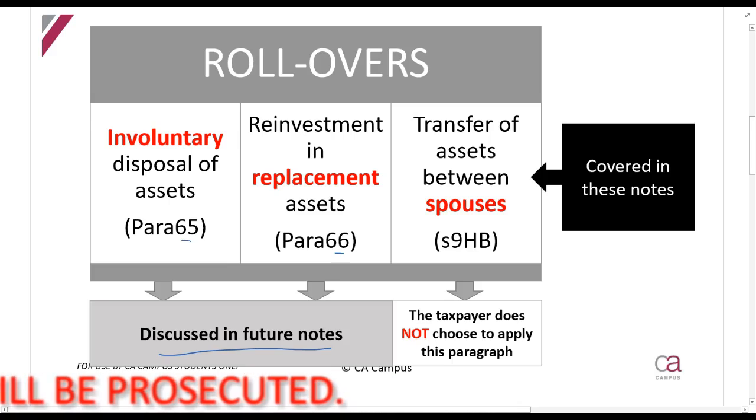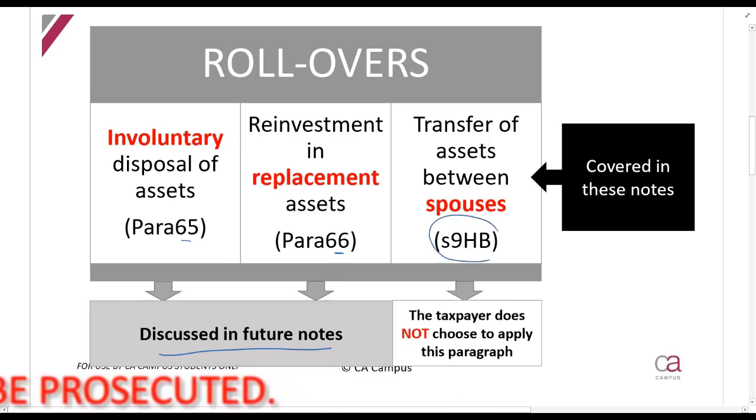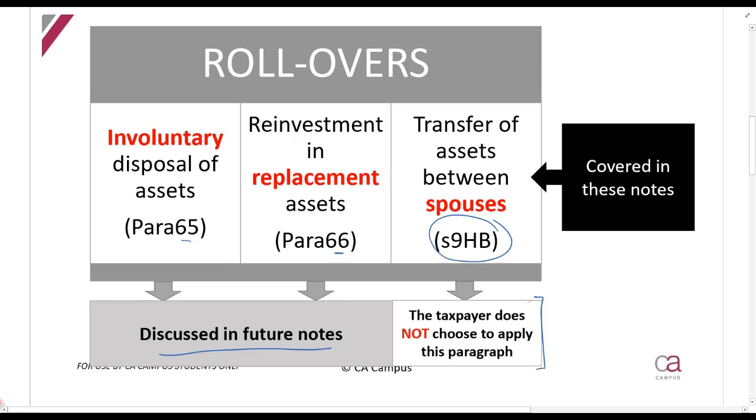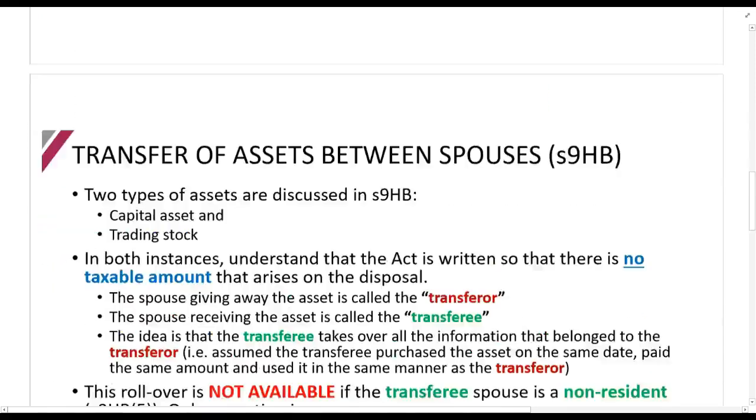Then we see a transfer of assets between spouses, section 9HB. Now this is what we're going to be looking at in these notes. In section 9HB, this section is not a section that the taxpayer chooses to apply or not. It always applies. I'm mentioning that because in paragraph 65 and 66 you have the option of choosing it. It's not the case here.